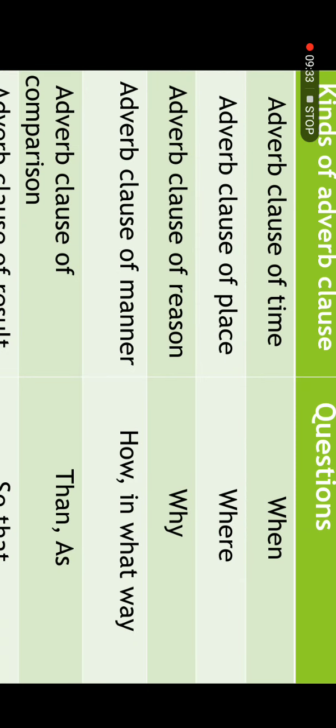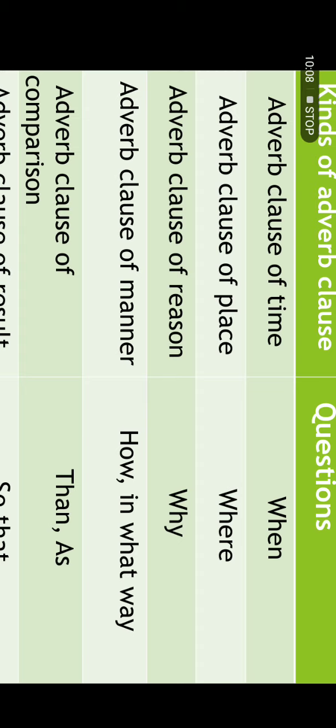Now we will discuss main types or main kinds of adverb clauses. They are of 6 types. First is adverb clause of time. In this clause you will find the answer when. Time means when, किस वक्त, कब. It answers the question when in relation to the verb. It will tell you when an action was completed, when an action was done.